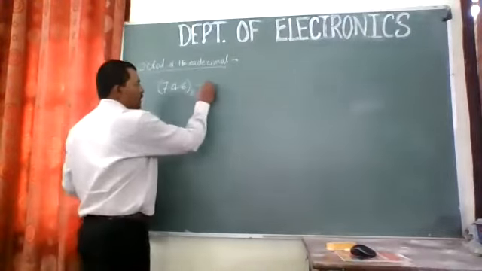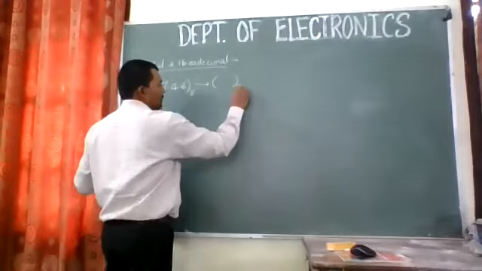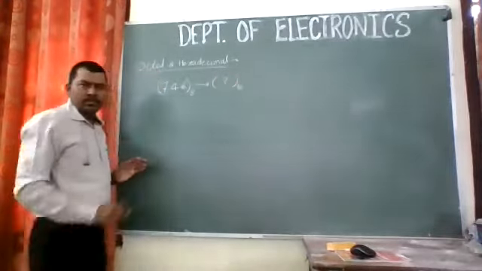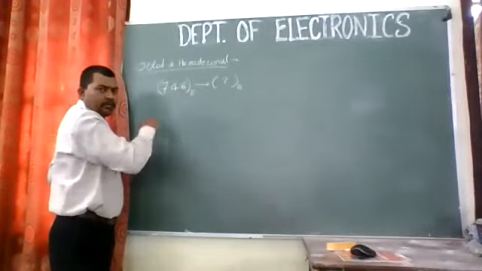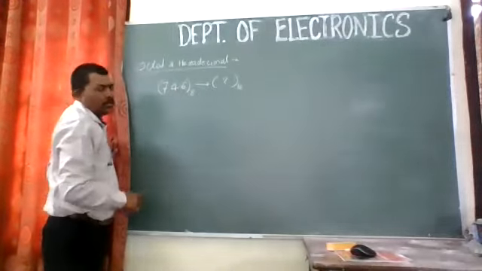Now this is to be converted to hexadecimal, right? The simple procedure is to convert this to binary, and then from binary we will convert it to hexadecimal.